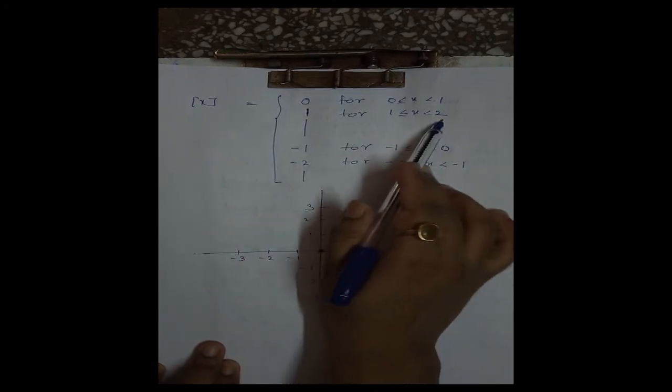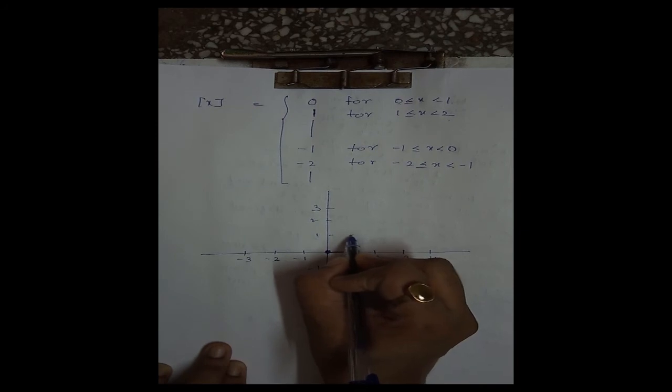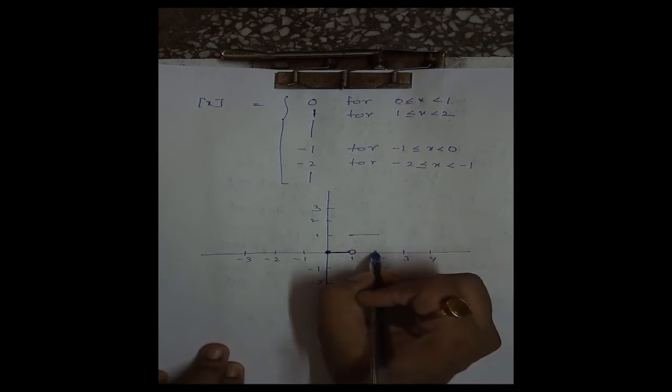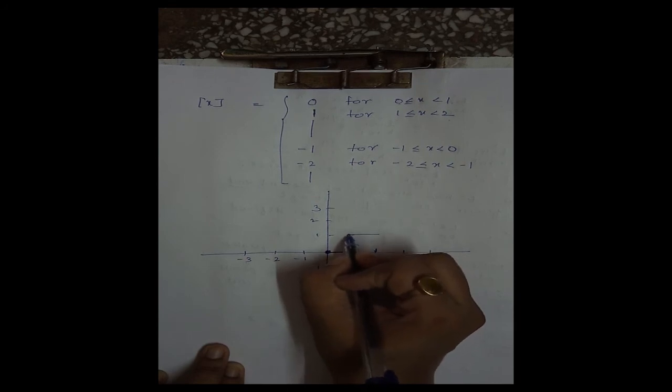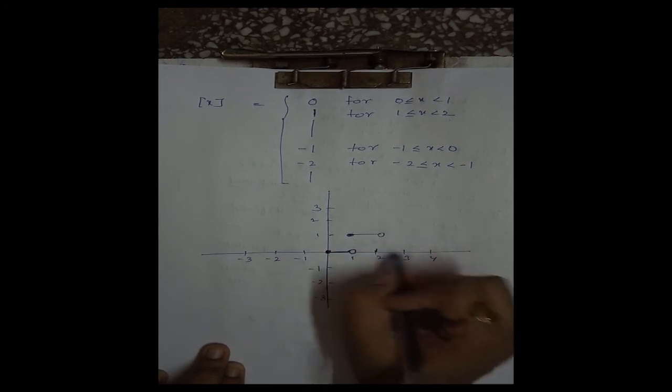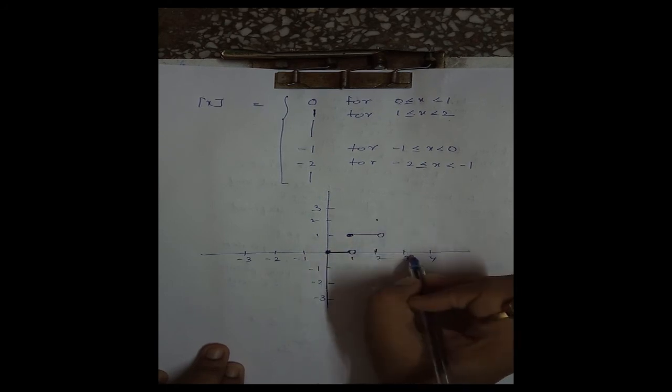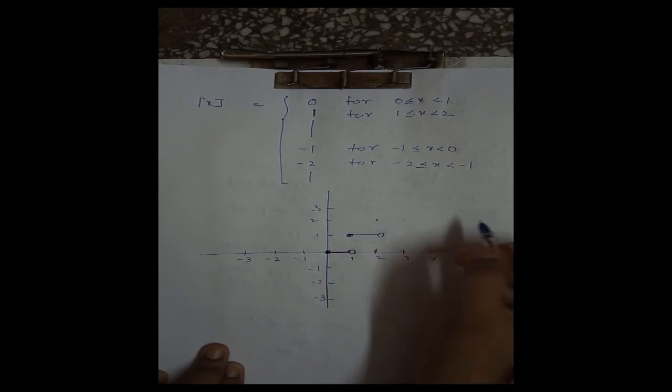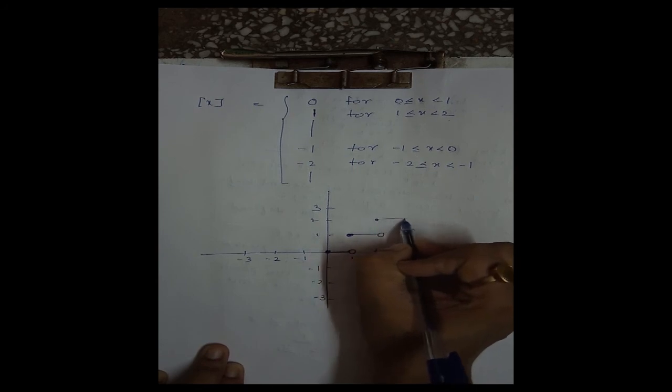Now from 1 to 2, it is taking value 1. Therefore, we have a line parallel to the x-axis, closed at this end and open at 2. Similarly, from 2 to 3, we have this.